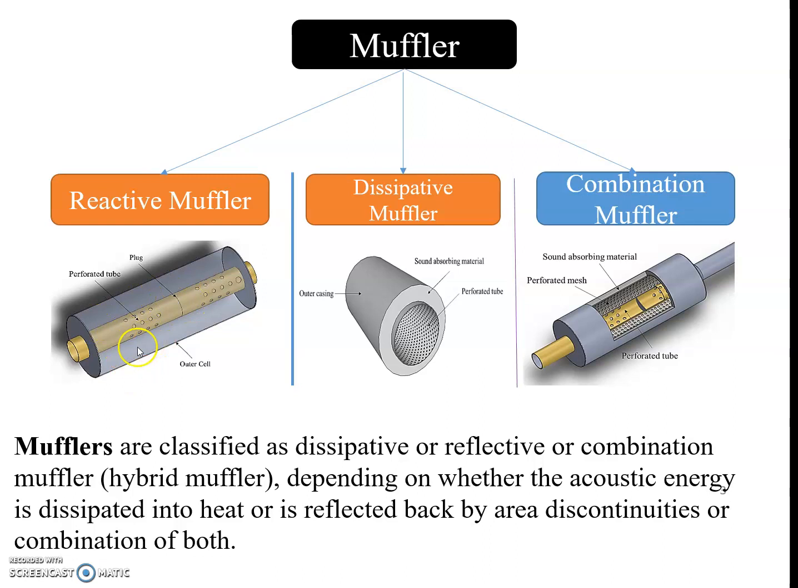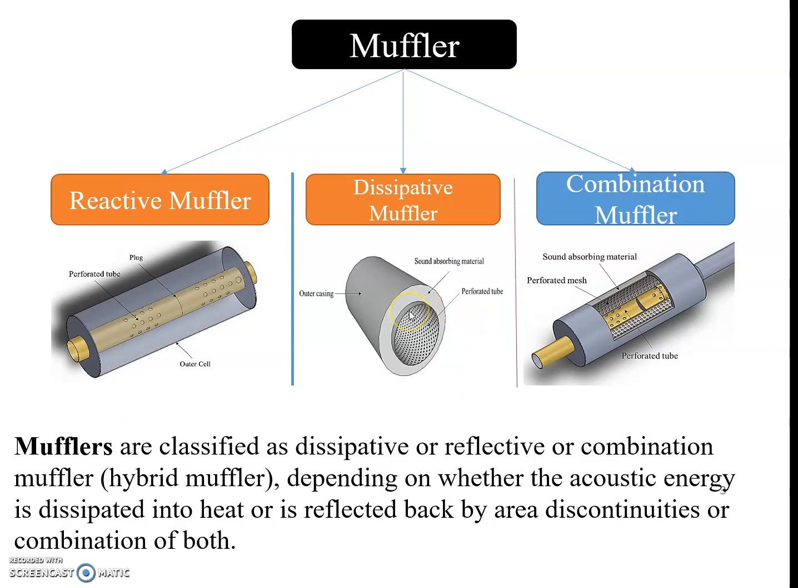Inside this there are a number of chambers. Here you are only seeing one chamber, and inside this chamber there is a perforated tube, and inside this perforated tube there is a plug which divides the perforated tube into two parts. When the pressure waves go through this pipe, they come out through the perforated holes of the tube, come inside this chamber, and then go out through the tailpipe. So this is the reactive muffler, which works on the principle that acoustic energy is reflected back by area discontinuities.